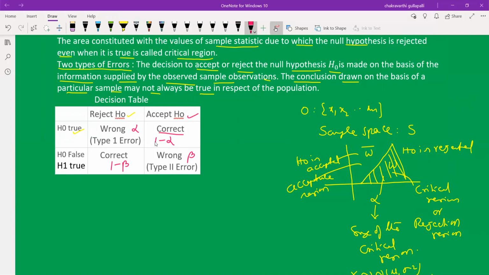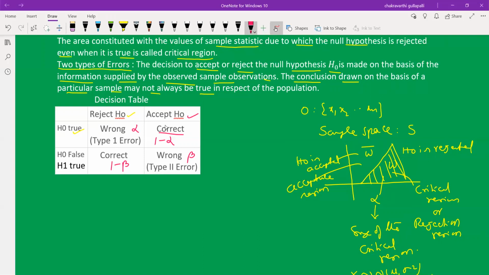Accept H0 when H0 is false. Here we definitely have to reject H0, but if you accept H0, you are committing an error. Reject H0 when H0 is true: H0 is true, but you reject it, so you are committing an error. That is very important. When H0 is true, you must accept H0, but rejecting it means you are committing an error.